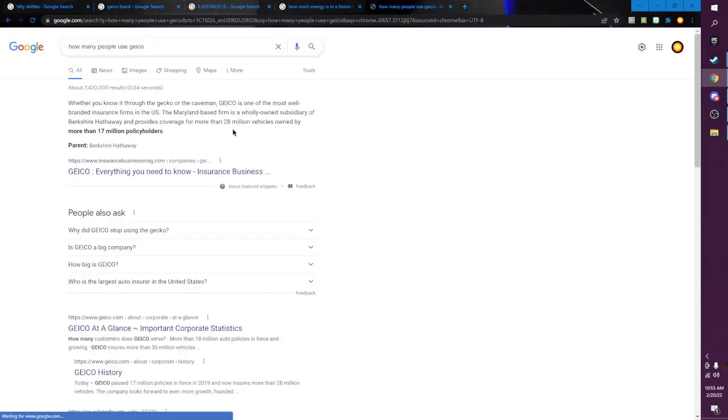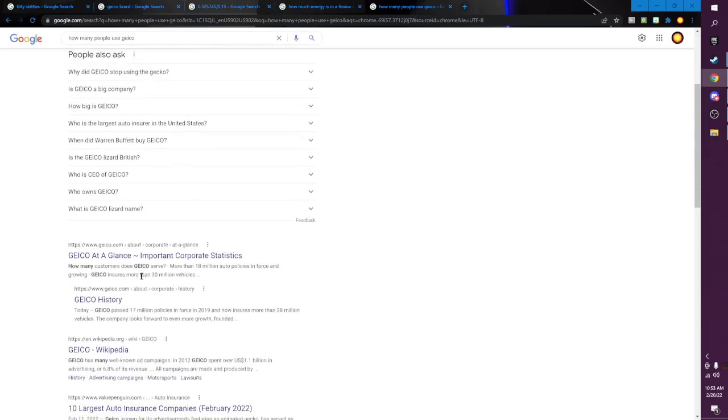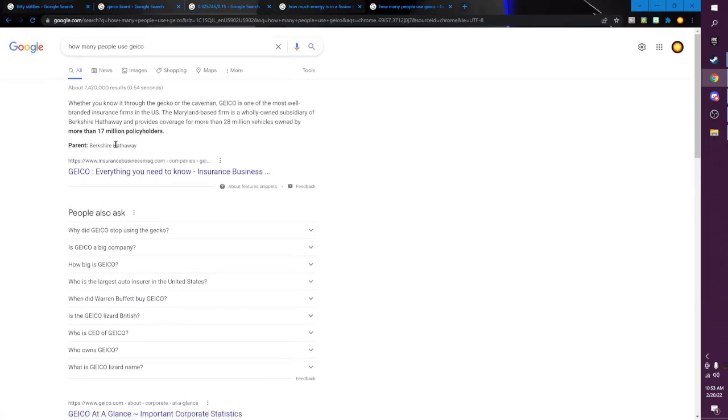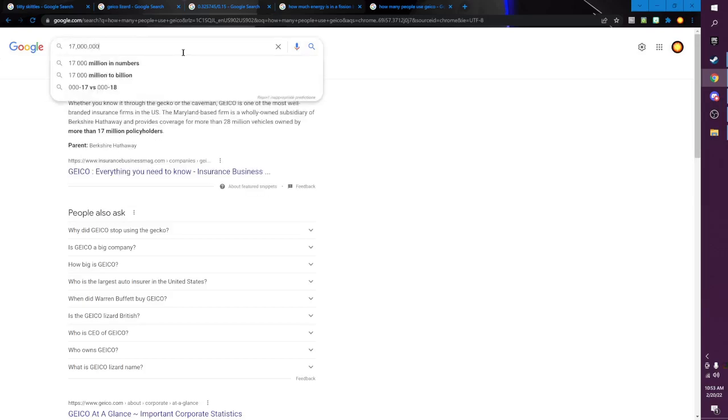We're going to assume they've just... all of the... 17 million... Wait, no. I don't think that's right. Is Geico... provides coverage for more than 28 vehicles. Okay, so yes, 17 million. So that's 17,000,000. That is a lot of car insurance being destroyed.